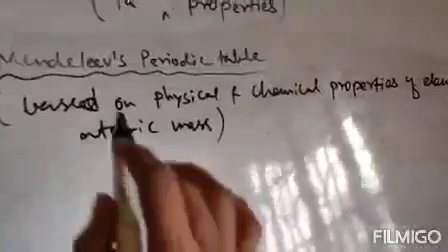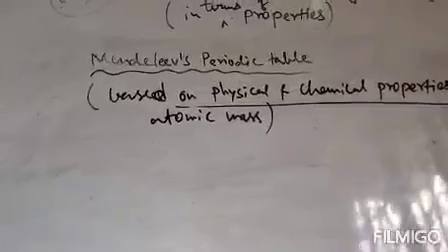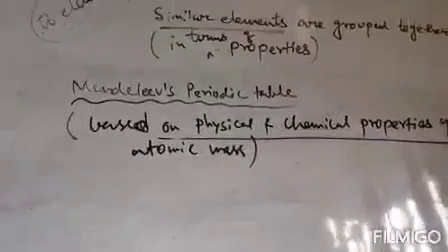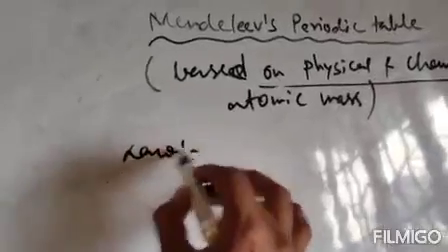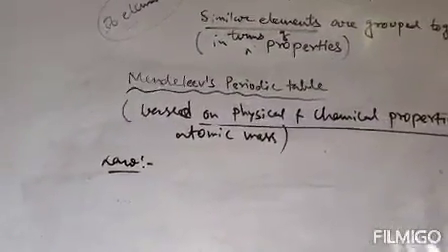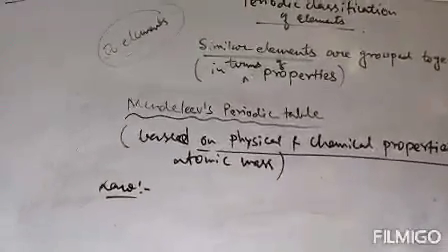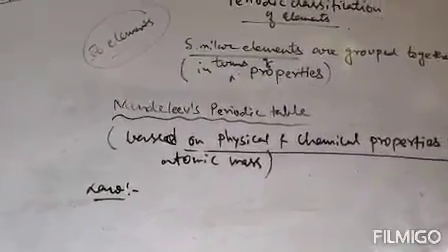So the difference is that this law is based on physical and chemical properties as well as atomic masses, and those previous two laws, that is Newland's law of octaves and Dobereiner's law, were only based on atomic mass. Clear? So he proposed that the physical and chemical properties of the elements are the periodic function of their atomic mass.